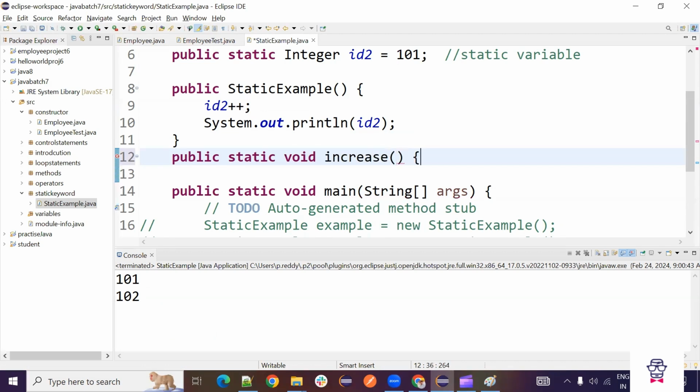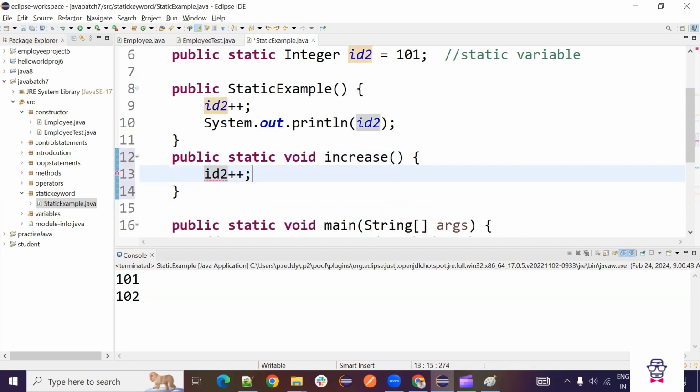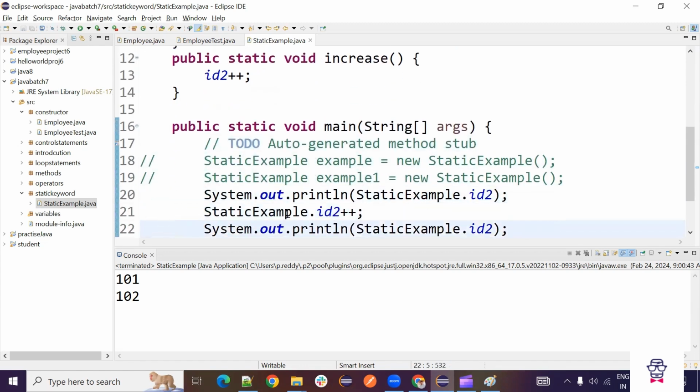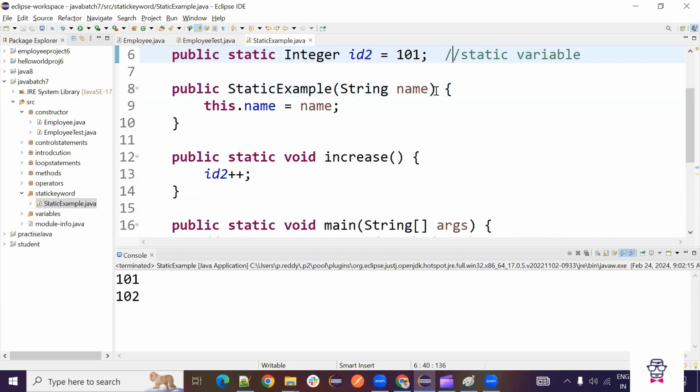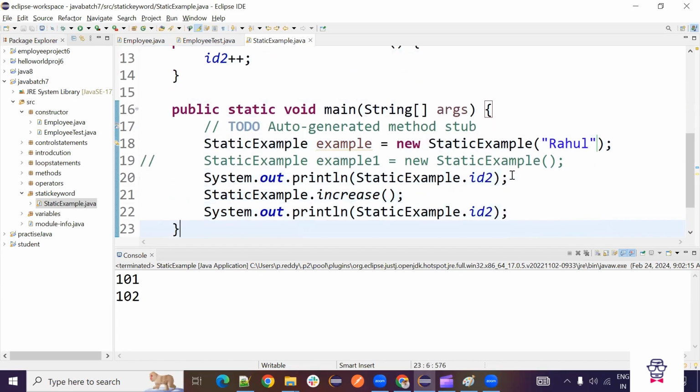Increase. So id2 plus plus. Whatever code we have written in the constructor, we have written in the same place. So now instead of doing it like this, you can call that static method, and it will automatically increase that value internally. Then the id2 will become different. Now we can send some name, Rahul, we are sending. So now we are creating an object by sending one value, name. One object will be created with this name and it will have ID2. ID2 initially will have 101. Now it is like 102, 103. So if you call this method, it will be increased.